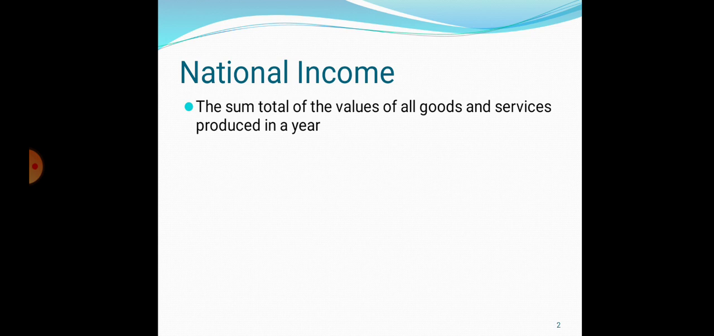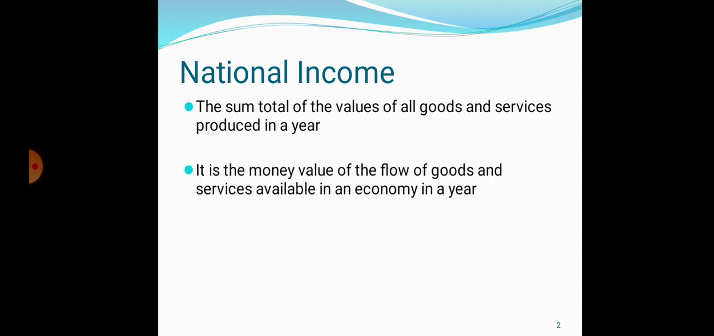So the sum total of values of all goods and services produced in a year. Sum total means whatever goods and services are produced in our country in a year, if you take that specific summation, then it is called the national income. The next definition: it is the money value of the flow of goods and services available in an economy in a year. So that is also called the national income.